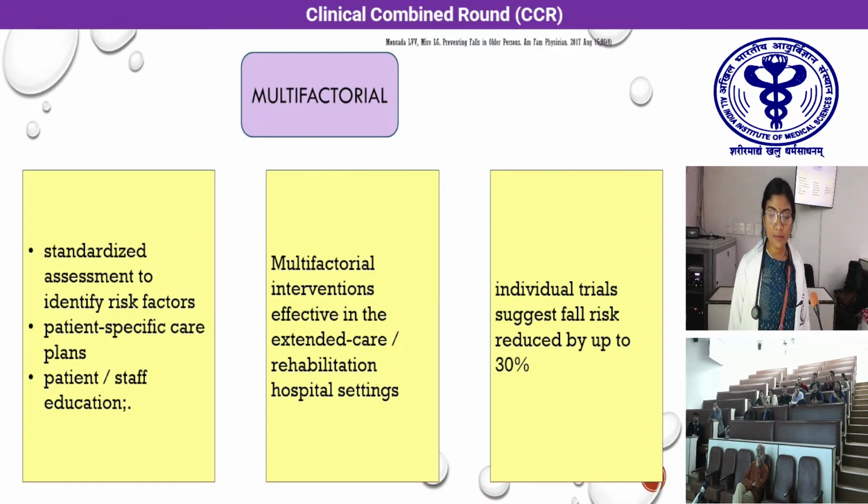staff education. Multifactorial interventions were found most useful in extended care or rehabilitation settings. Individual trials have suggested that they reduce fall risk by up to 30%.